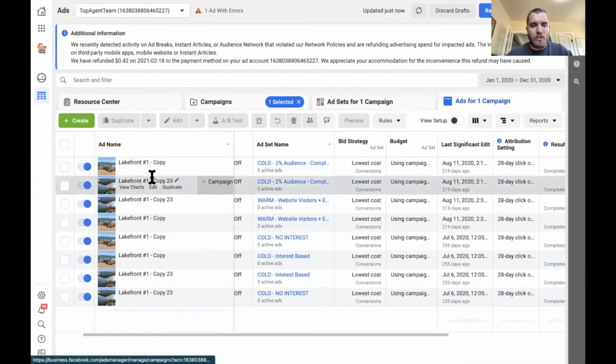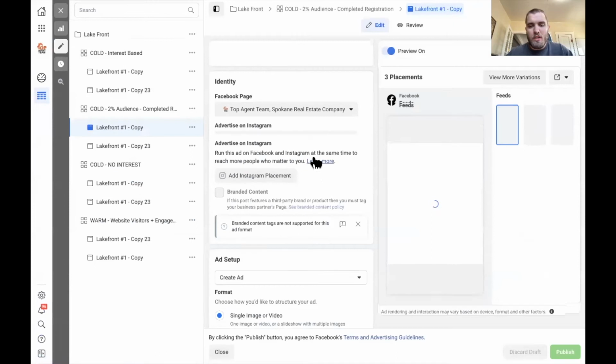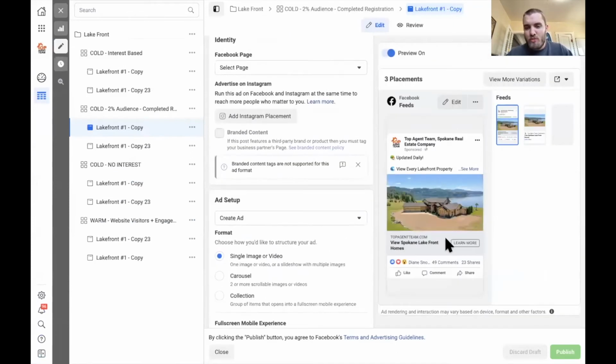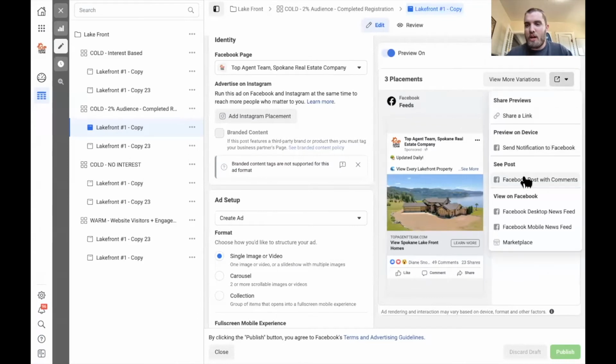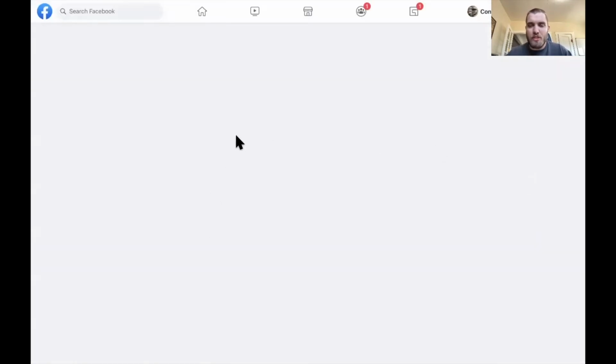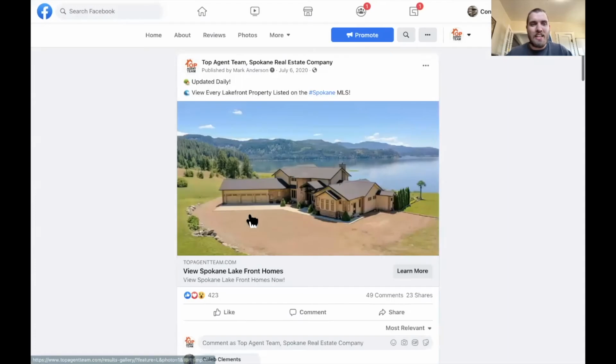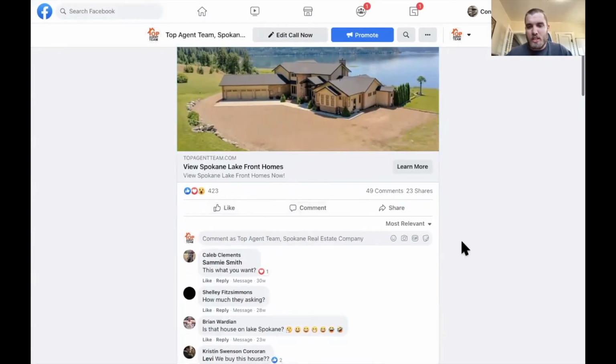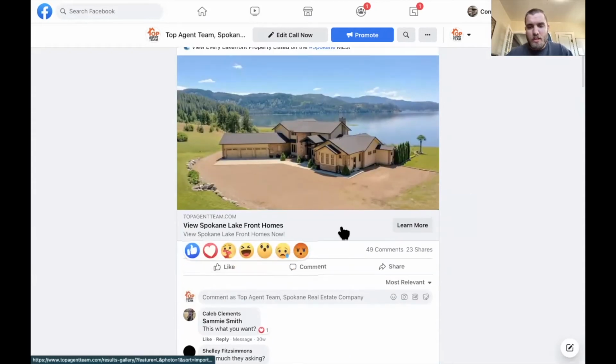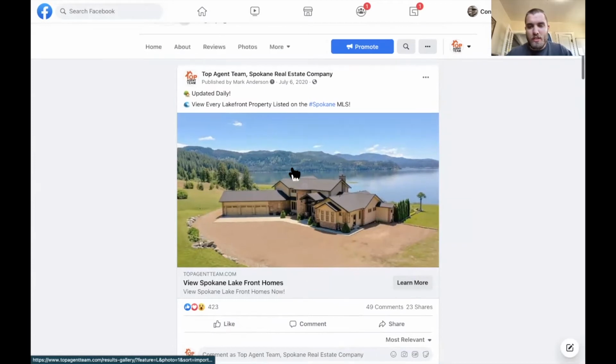What I have found that works the best is to be very specific about your home creation ads. So if you look at the copy here, you can see this isn't just homes for sale, right? This is lakefront homes for sale. We're getting very specific. And if I pop this up, you can see how much engagement this thing got. It had an insane amount of likes and shares and comments. So we had 423 likes, 49 comments, 23 shares. And then obviously they can click on the learn more button and it takes them over to the site.